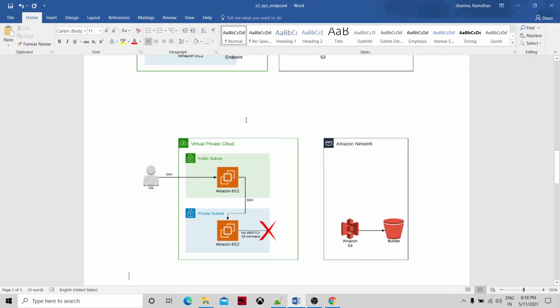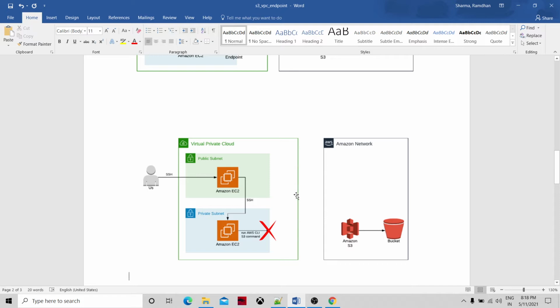S3 bucket. Then we are going to create one IAM role for accessing S3, which we will assign to both the Amazon EC2 instances. Then we will log into the public EC2 instance, and through that log into the private one, and try the AWS CLI S3 command to access the S3 bucket.